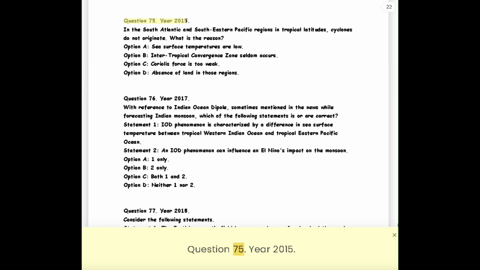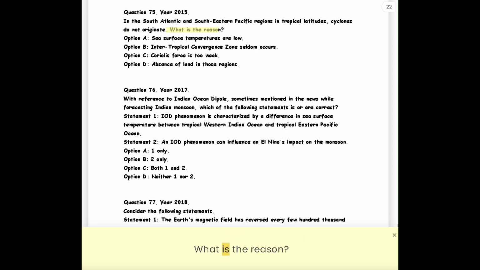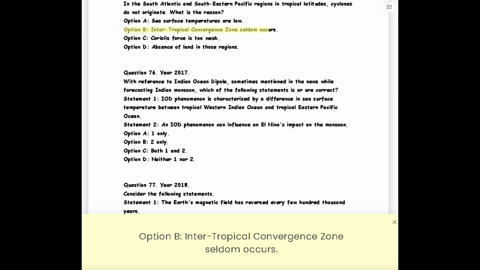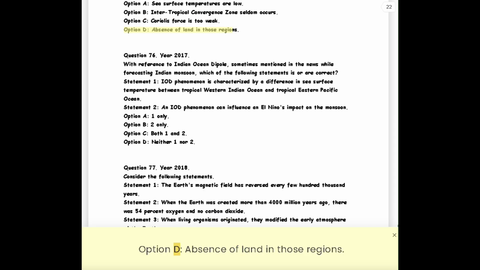Question 75. Year 2015. In the South Atlantic and southeastern Pacific regions in tropical latitudes, cyclones do not originate. What is the reason? Option A, sea surface temperatures are low. Option B, intertropical convergence zones seldom occurs. Option C, Coriolis force is too weak. Option D, absence of land in those regions.